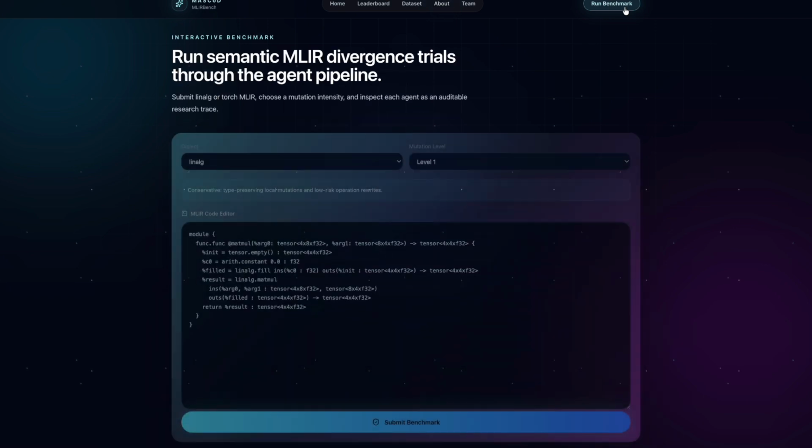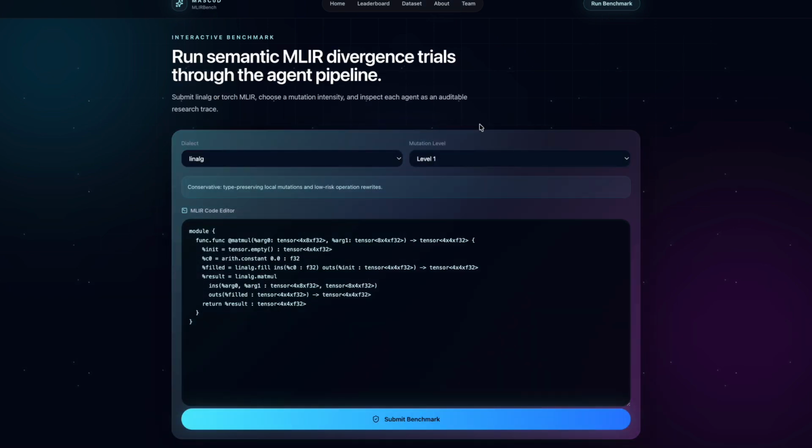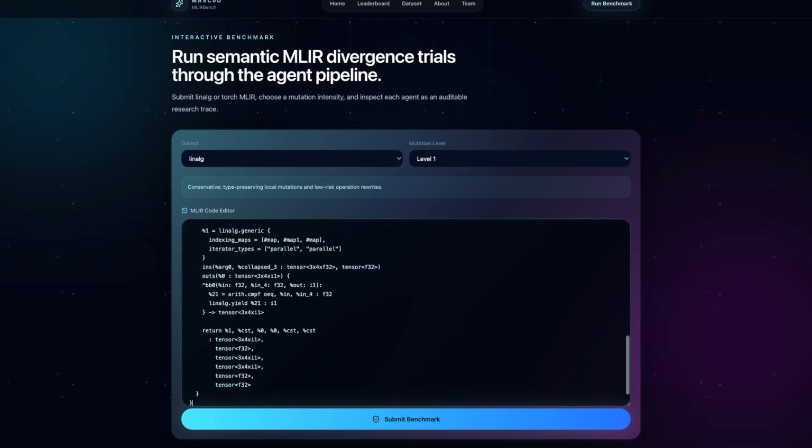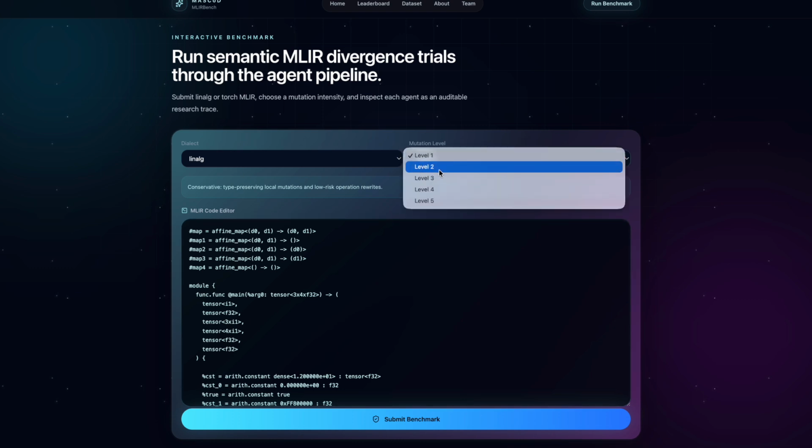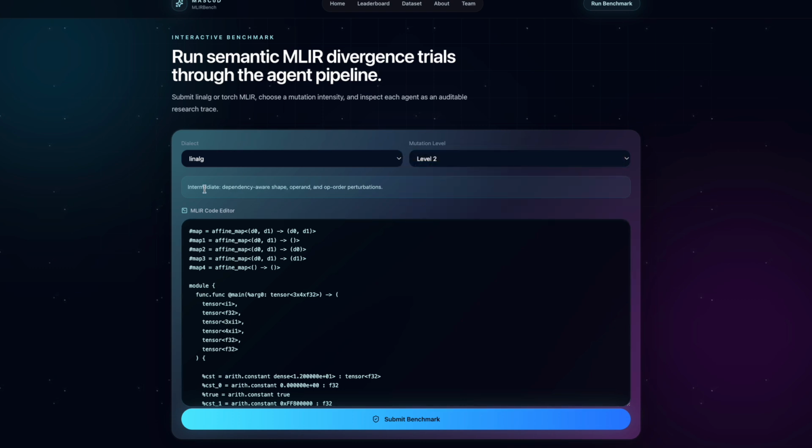Finally, this is the live benchmark demo. Here, a user can directly interact with the MASCoD pipeline by selecting a dialect, choosing a mutation level, entering the MLIR code, and launching a semantic divergence benchmark run. Here I have my MLIR code from Linalg dialect at level 2. As you can see, the explanation gets modified based on the level. So level 2 is intermediate, where we have dependency aware shape, operand, and op order perturbations.